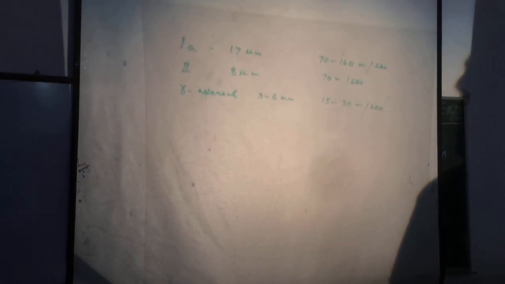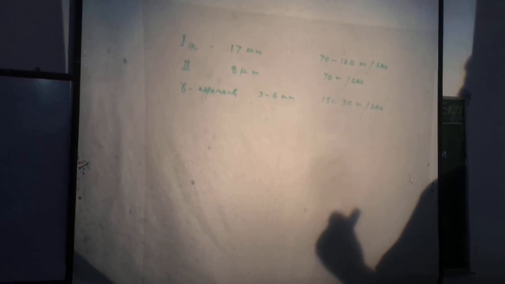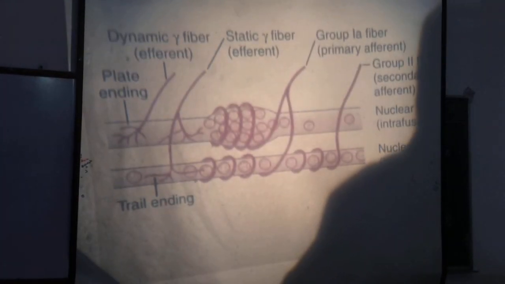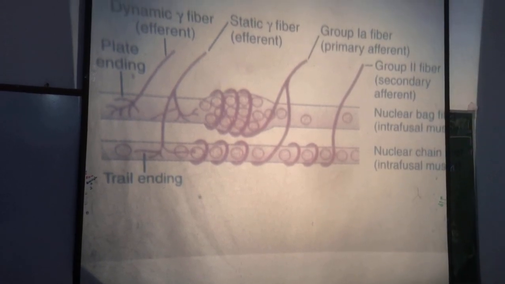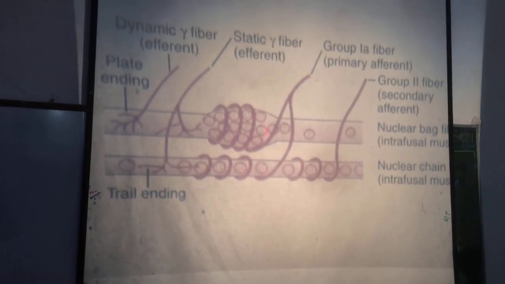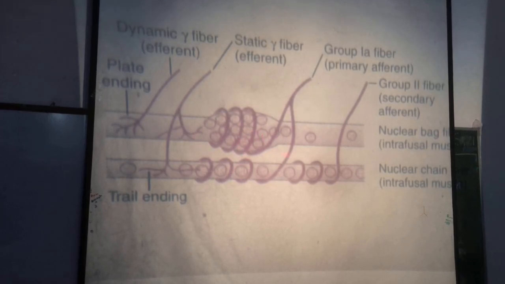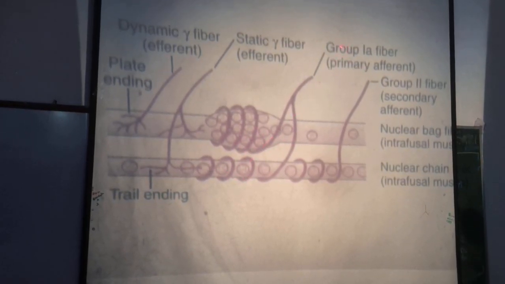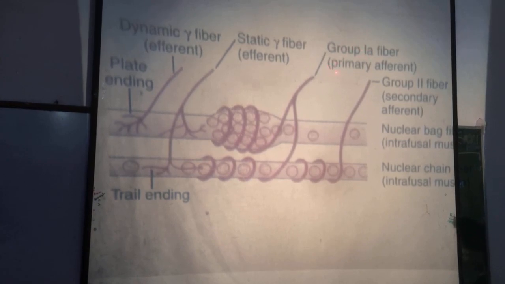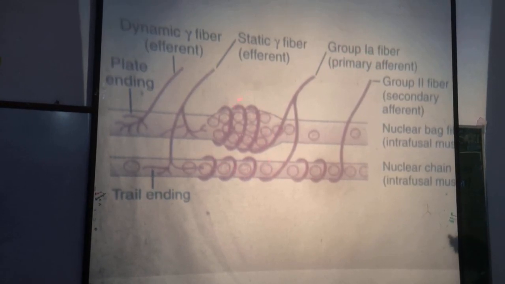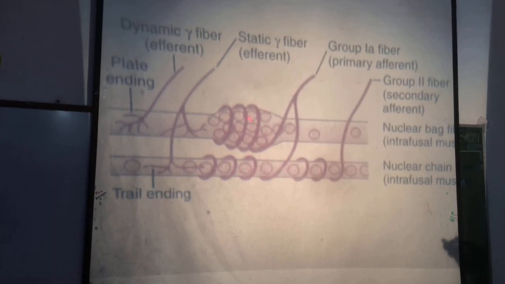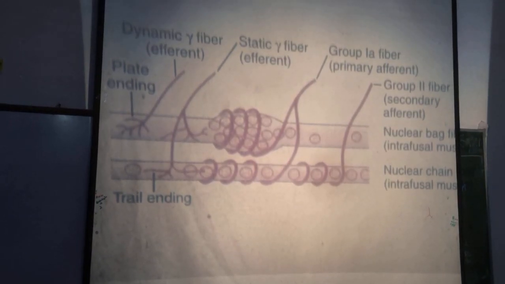Right? Now, primary nerve endings are wrapped around the center portion of both nuclear bag and nuclear chain fibers. You see, group 1A fibers, the primary nerve endings, are wrapped around the center portion of both the nuclear bag and nuclear chain fibers.